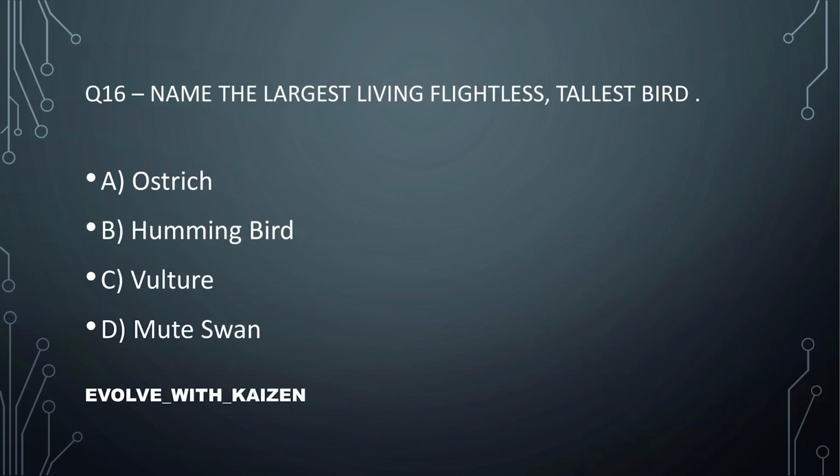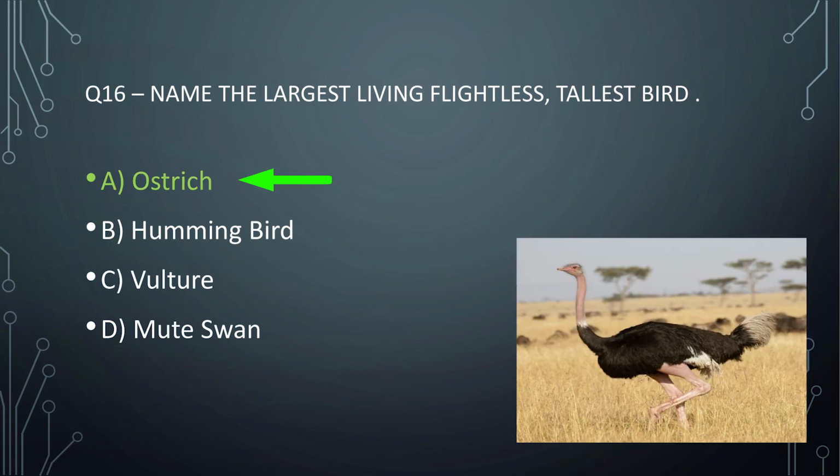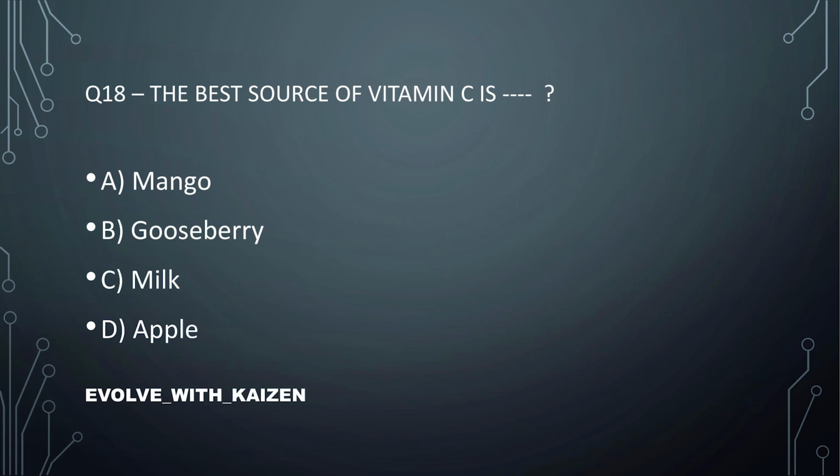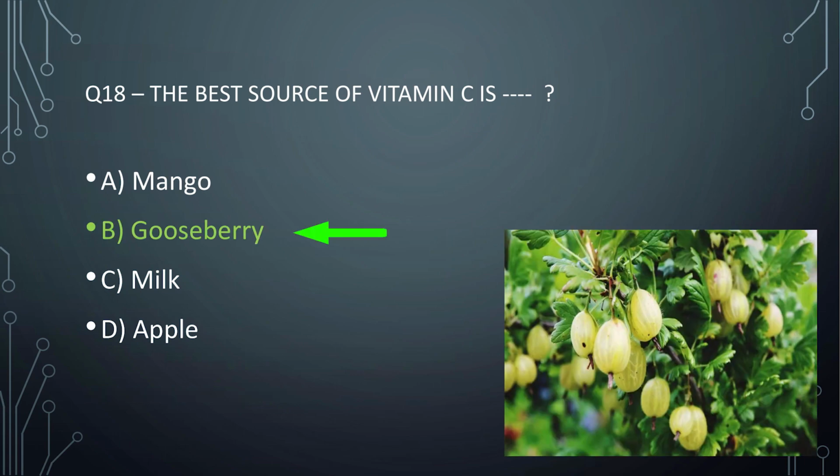Question number 16. Name the largest living flightless tallest bird. The answer is option number A, ostrich. Question number 17. What is the chemical name of vinegar? The answer is option number A, acetic acid. Question number 18. The best source of vitamin C is? Answer is option number B, gooseberry.